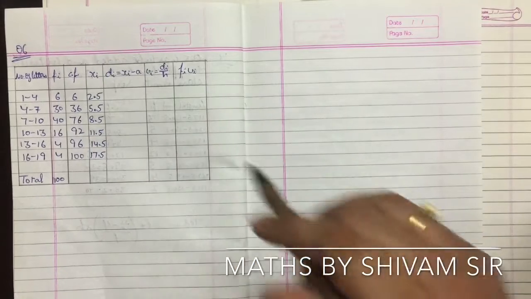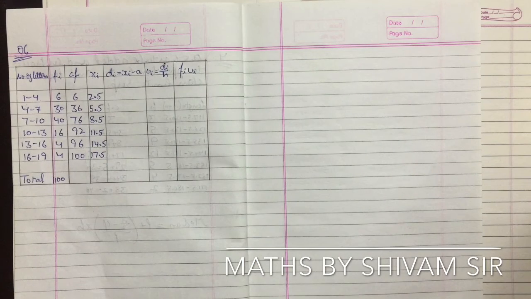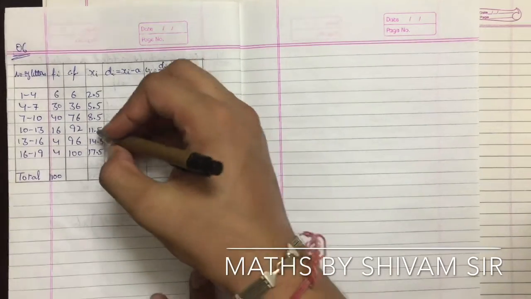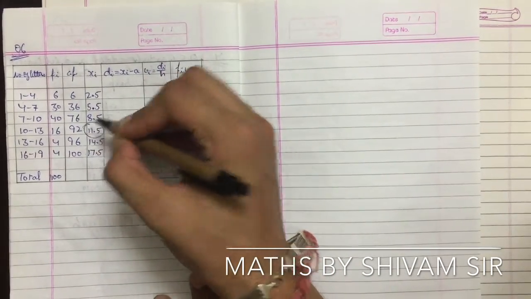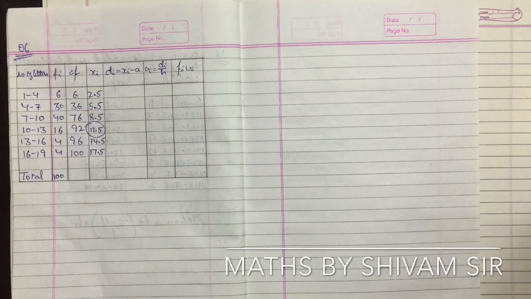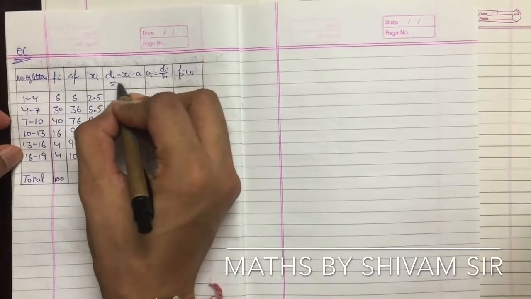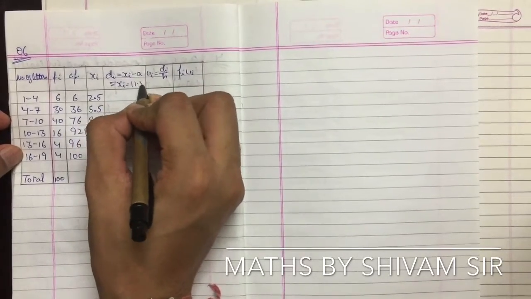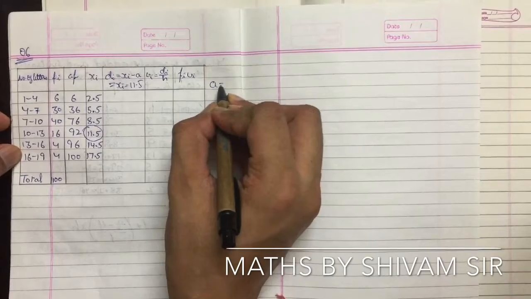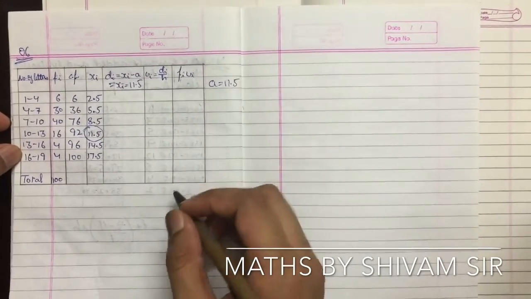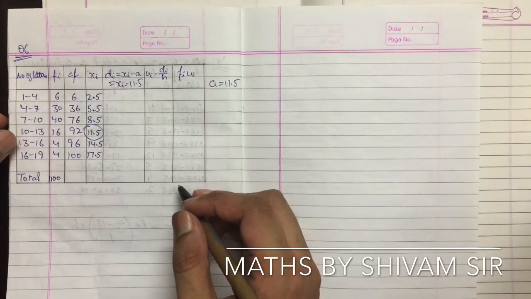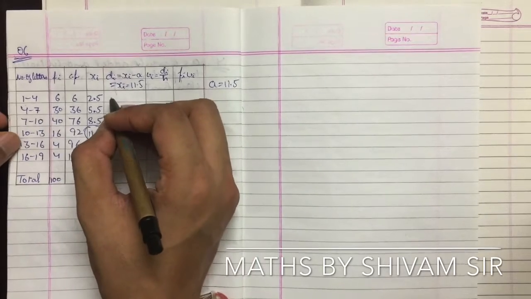Next column is di. So di is xi minus a. Let's take a is equal to 11.5. So di will be equal to xi minus 11.5.